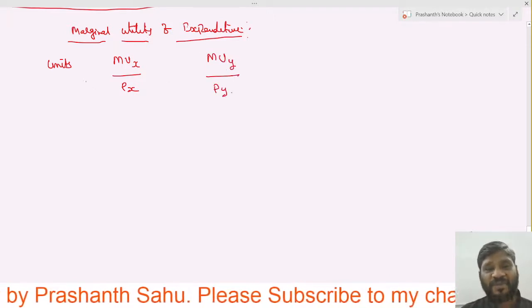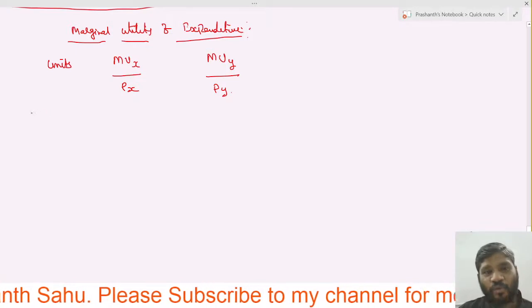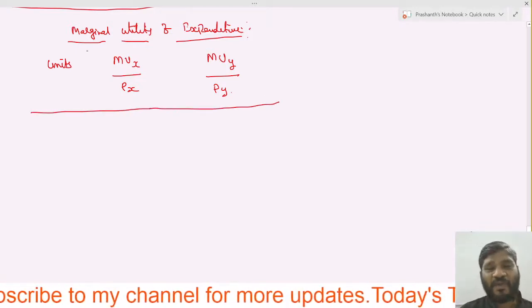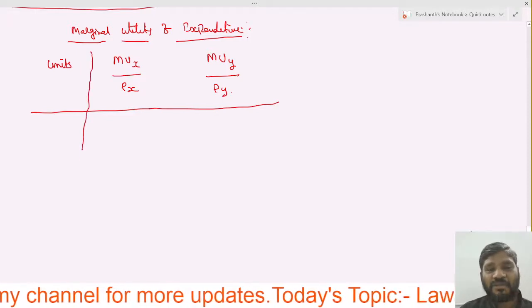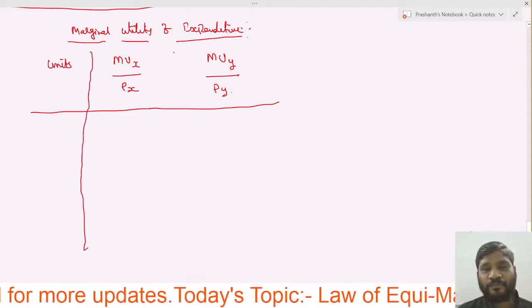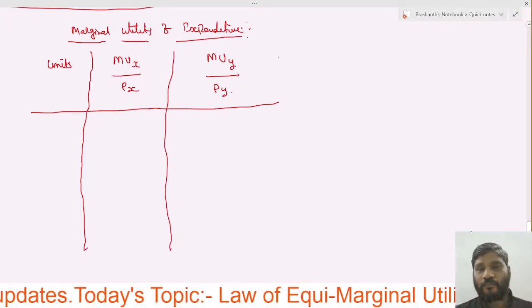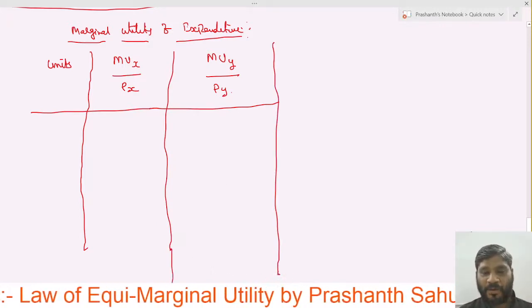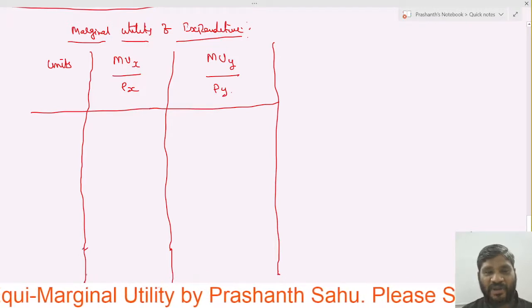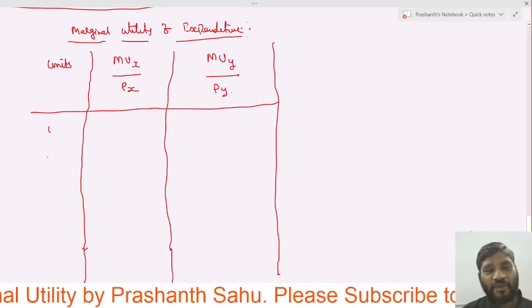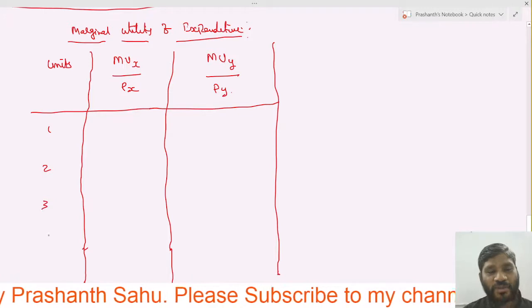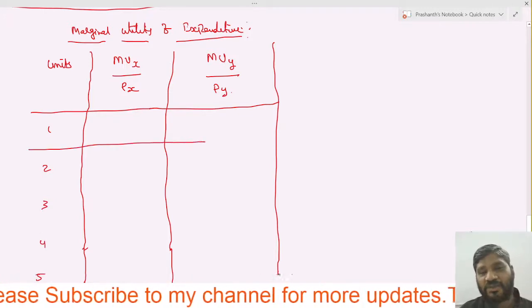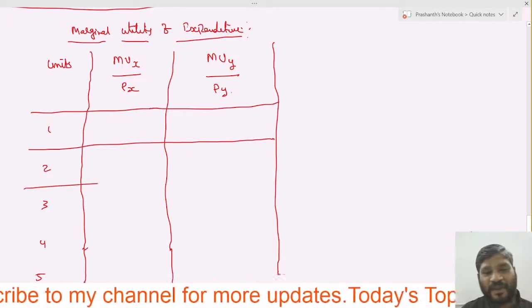Remember the previous formula, right? We have taken two goods, that's why I have taken MUX by PX as well as MUY by PY. Let me draw one straight line, and let us take out the units: 1, 2, 3, 4, and 5.